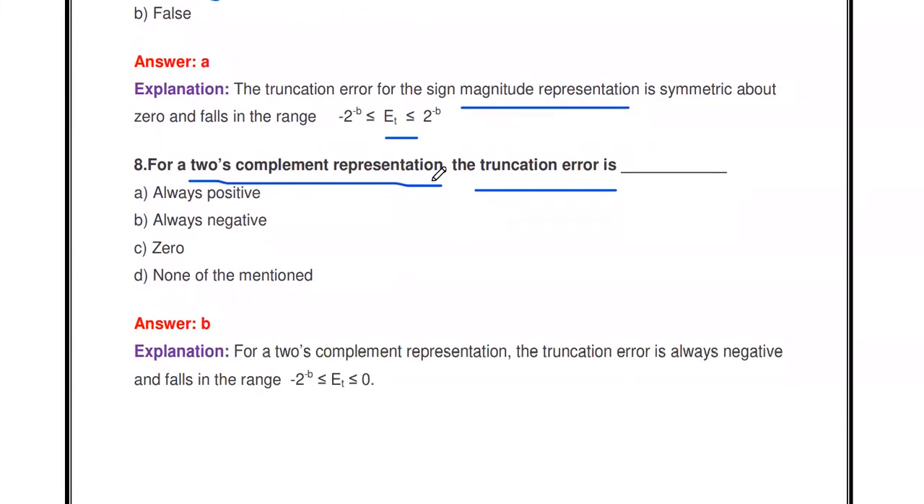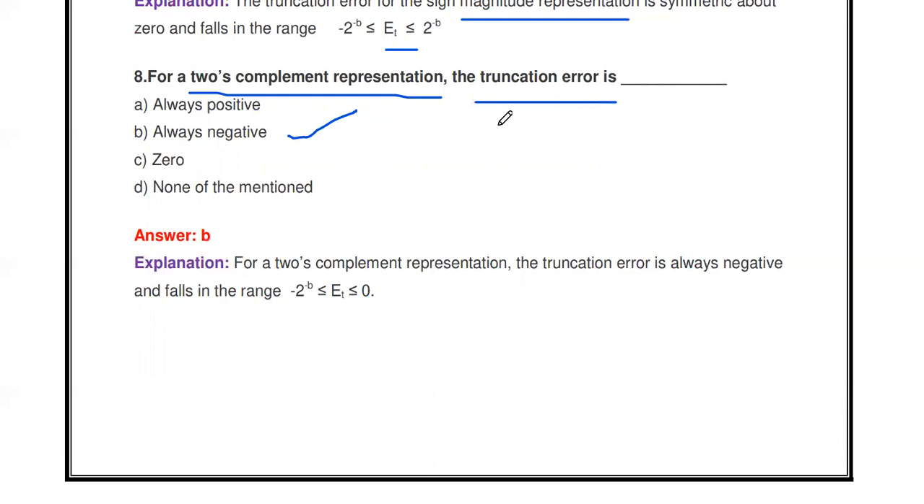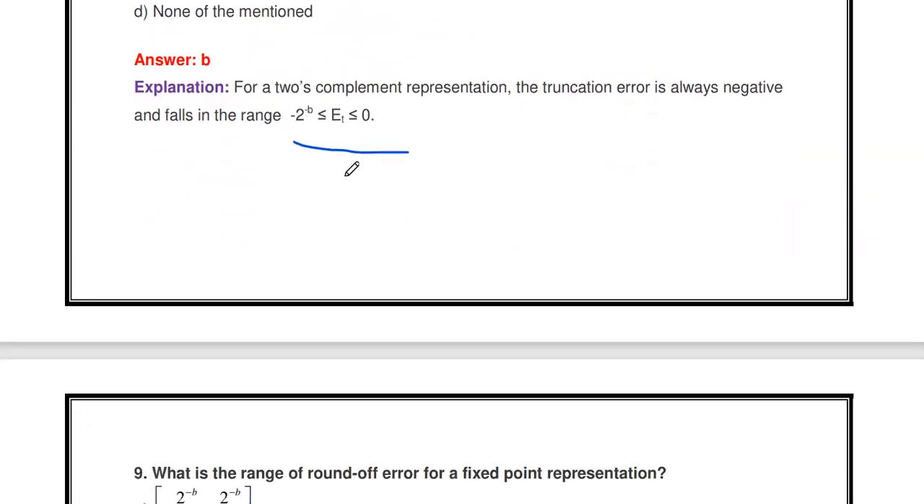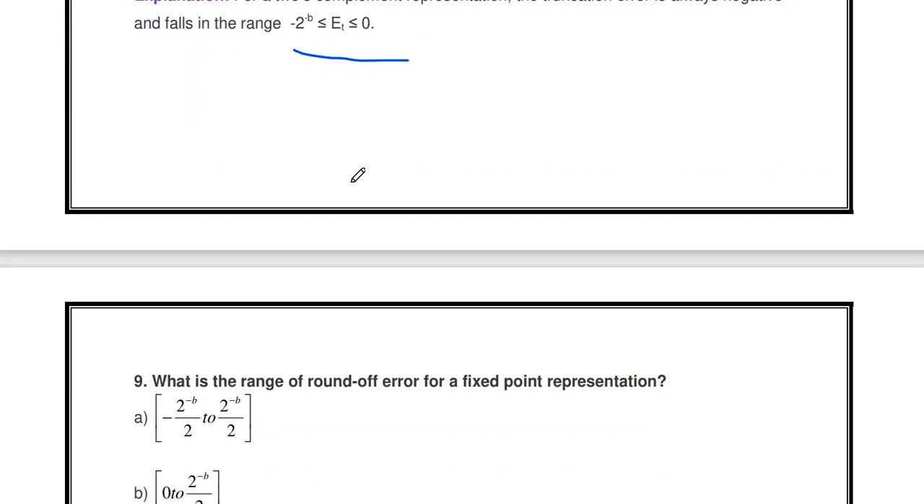In a 2's complement representation, the truncation error is always negative. So for 2's complement representation, the truncation error lies between minus 2 to the power minus b and 0. So that's why the truncation error is always negative for 2's complement representation. Okay, so you just remember these truncation error answers. This is also an important question.